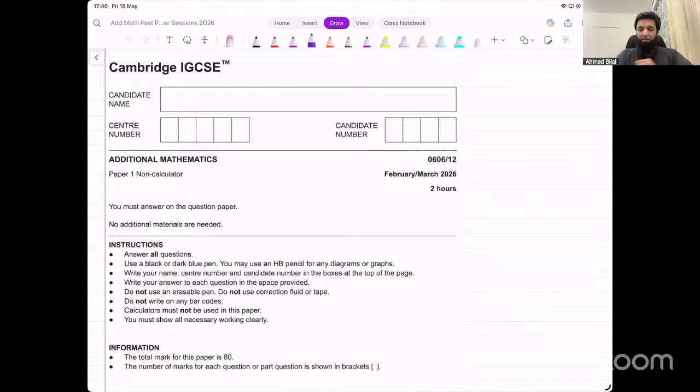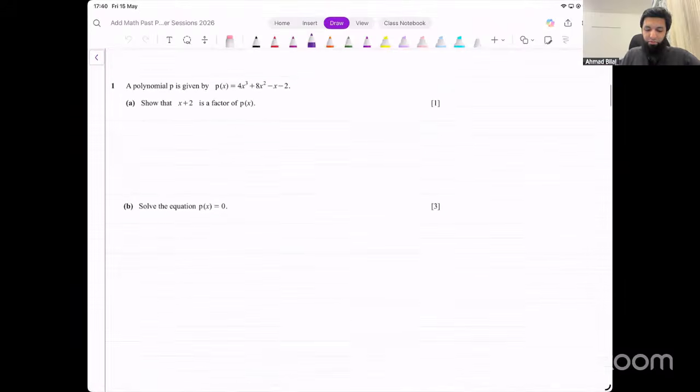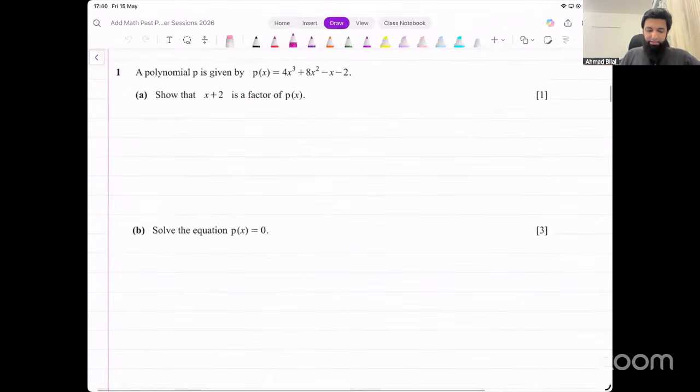Let's begin with this. March 26, paper 1, variant 2. This is IGCSE O-Level Add Maths, 4037/06/06. We're doing this paper.